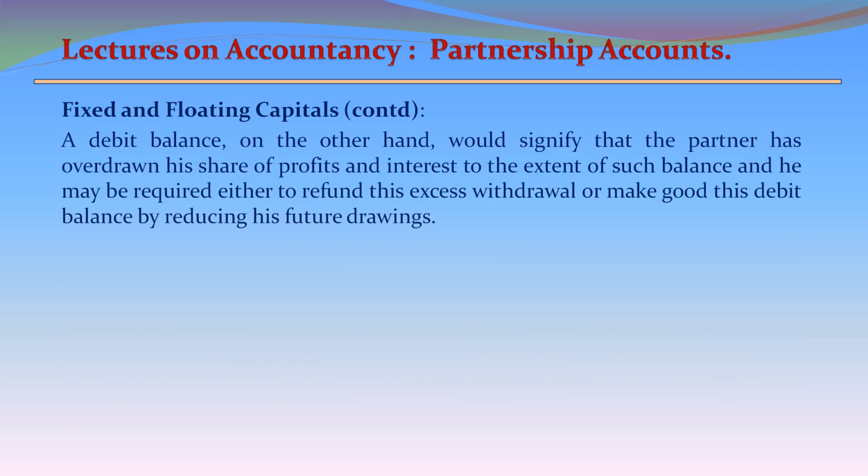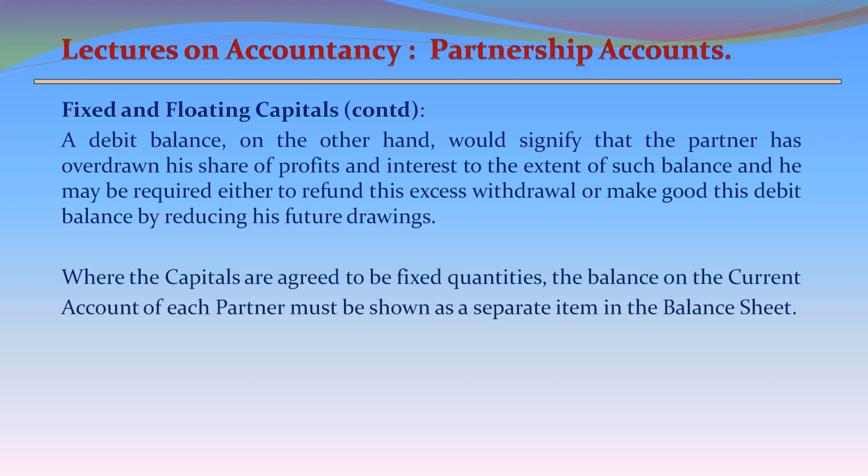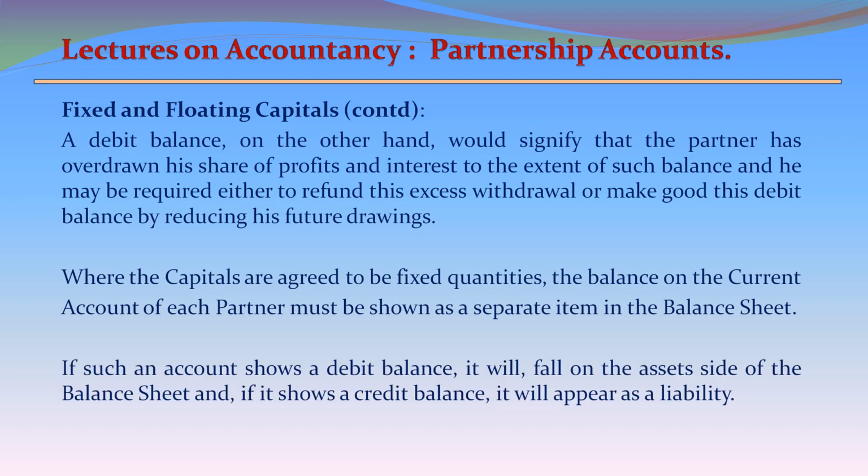A debit balance, on the other hand, would signify that the partner has overdrawn his share of profits and interest to the extent of such balance, and he may be required either to refund this excess withdrawal or make good this debit balance by reducing his future drawings. Where the capitals are agreed to be fixed quantities, the balance on the current account of each partner must be shown as a separate item in the balance sheet. If such an account shows a debit balance, it will fall on the asset side of the balance sheet, and if it shows a credit balance, it will appear as a liability.